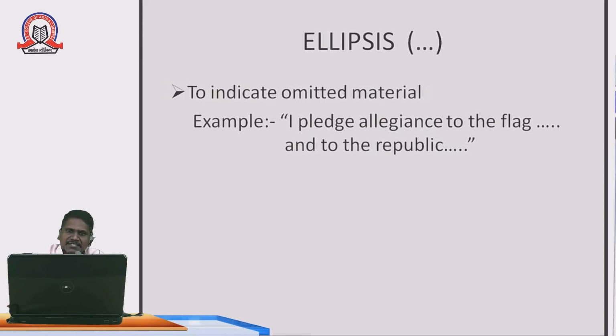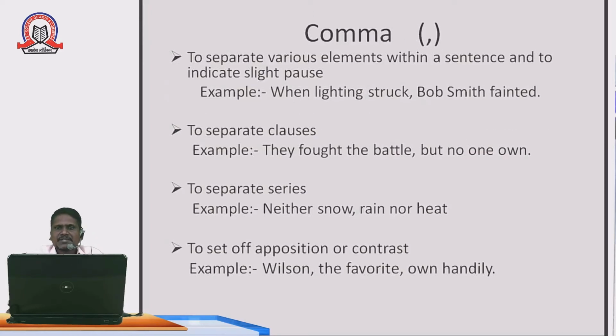Another punctuation mark is the comma. This comma is very important. Without a comma there is not the complete sense of the words and sentences. Now see, what are the uses of the comma? In the slide: to separate various elements within a sentence and to indicate a slight pause.